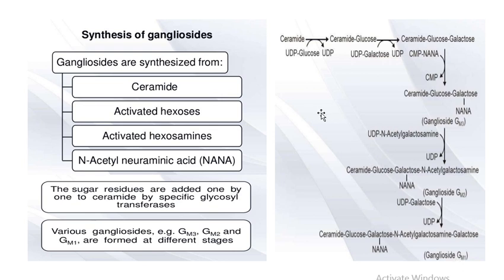So in this way, the ceramide, with the addition of glucose molecules and the N-acetylneuraminic acid or the hexosamines, the different types of gangliosides are produced from the ceramide.